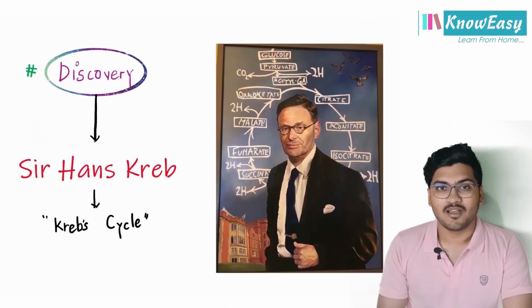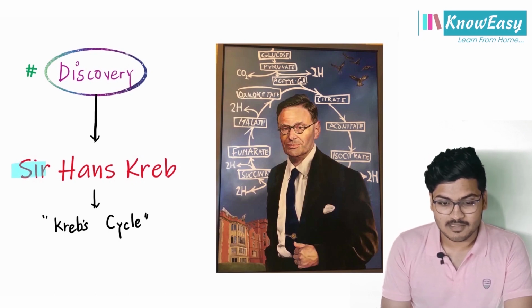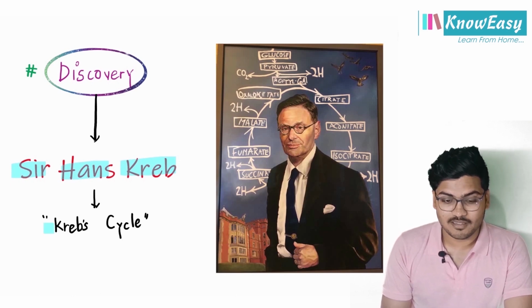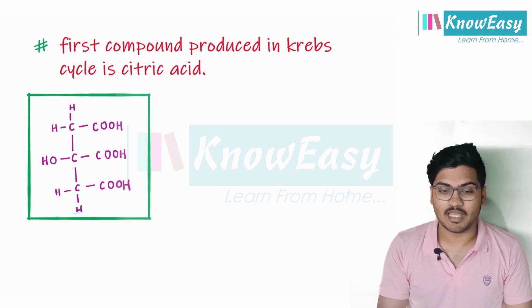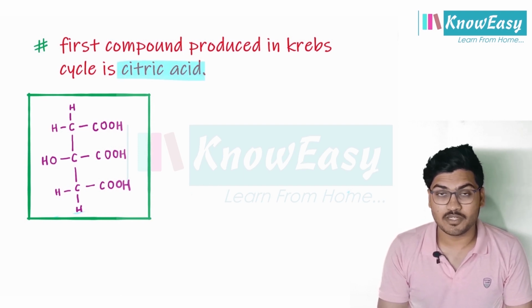So let's begin. This cycle was discovered by scientist Sir Hans Krebs, so this cycle is also called the Krebs cycle. The first compound produced in this cycle is citric acid. This is the structure of citric acid.